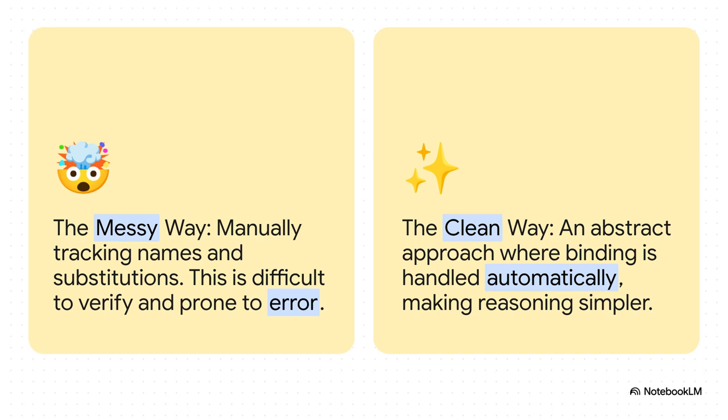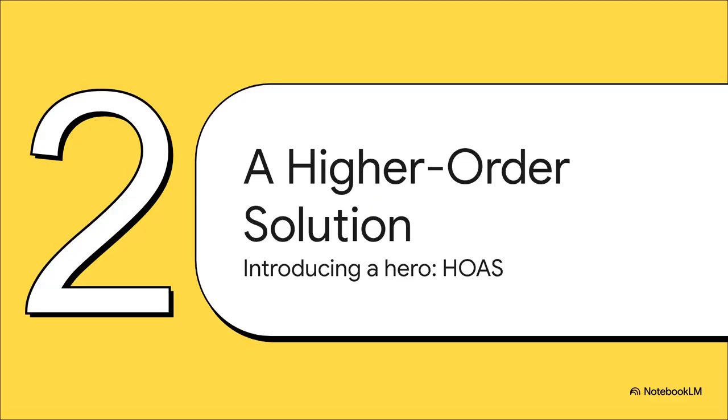And this contrast here is really the whole point. On one hand, you've got this messy, manual way of tracking all those variables. It's just begging for errors, and it's a nightmare to verify. But on the other hand, there's the goal, this clean, abstract way where the system just handles all that bookkeeping for us. It lets us focus on the important stuff. So the big question is, how do we get from messy to clean?